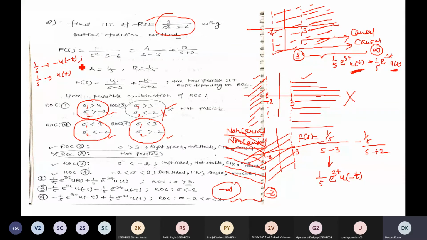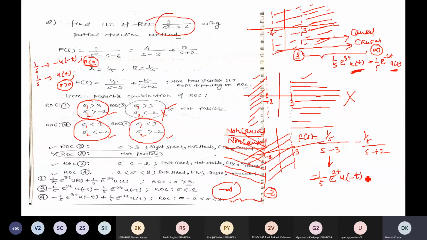In this case, the non-causal one has sigma less than 0 as the region of convergence, and in the causal case, sigma greater than 0 is the region of convergence. This is the difference we discussed in the previous lecture. So take an extra negative if you consider that this is non-causal. I can take an extra negative here so that it can be written like a non-causal signal. Here also this term is non-causal according to the given region of convergence.